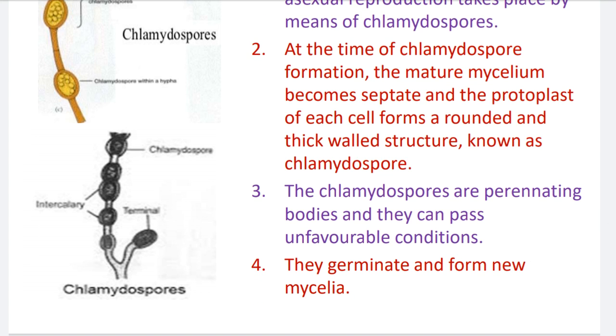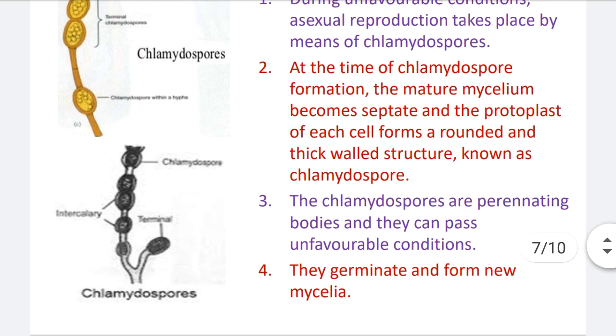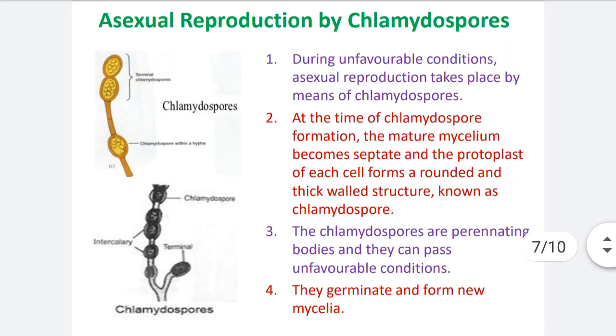Point number 3. The chlamydospores are perennating bodies and they can pass unfavorable conditions. As they are thick walled spores, as they are resting spores, they go through a long dormancy period. And number 4 and last, they germinate and form new mycelia of the Rhizopus, mycelia being the plural of mycelium.